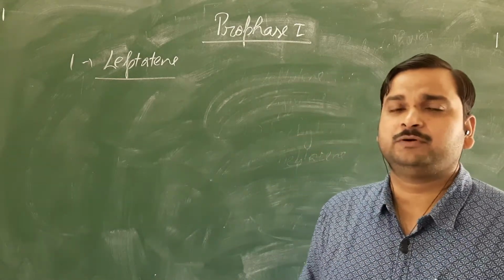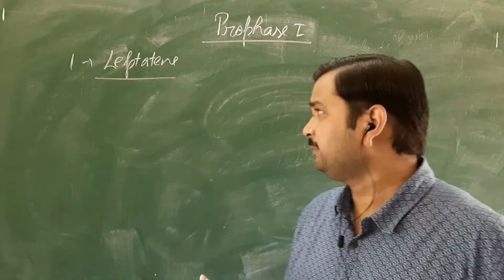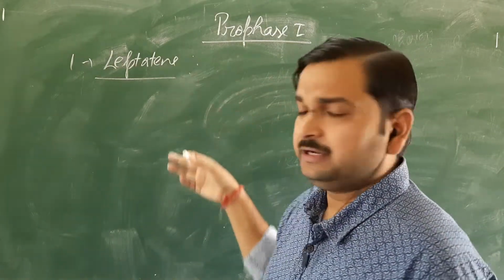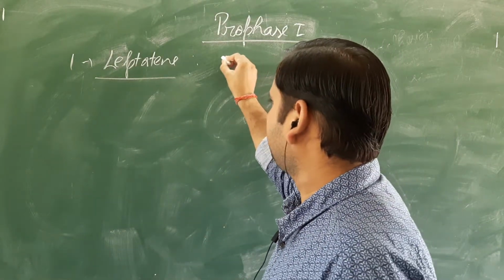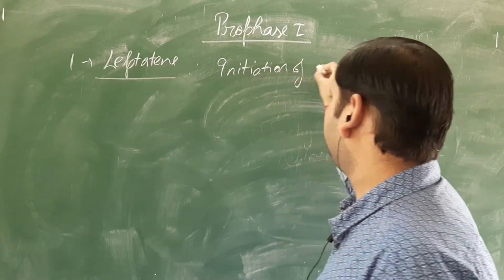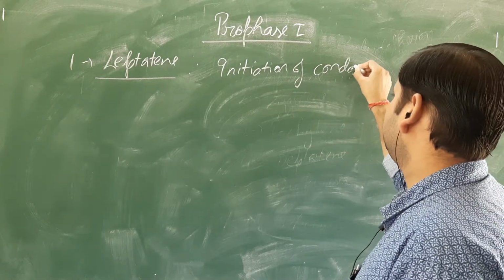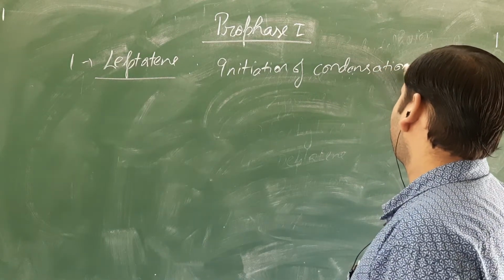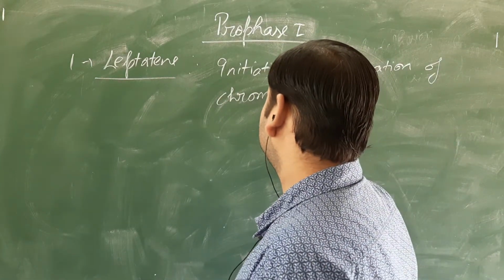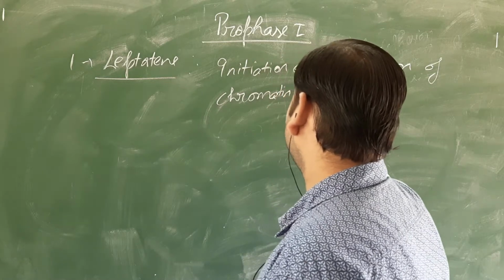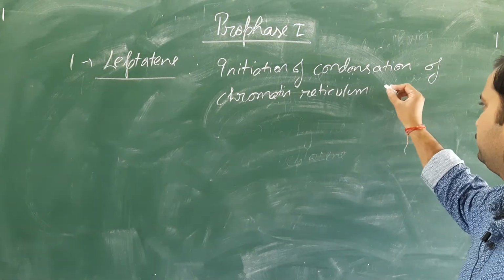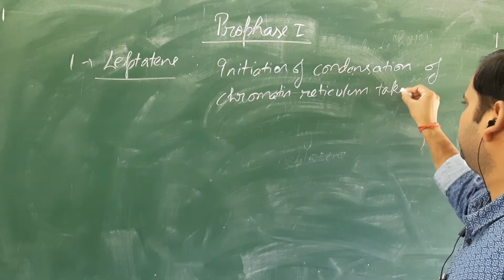But in the leptotene stage, the important event that will take place is the initiation of condensation of chromatin material, or we can say chromatin reticulum.